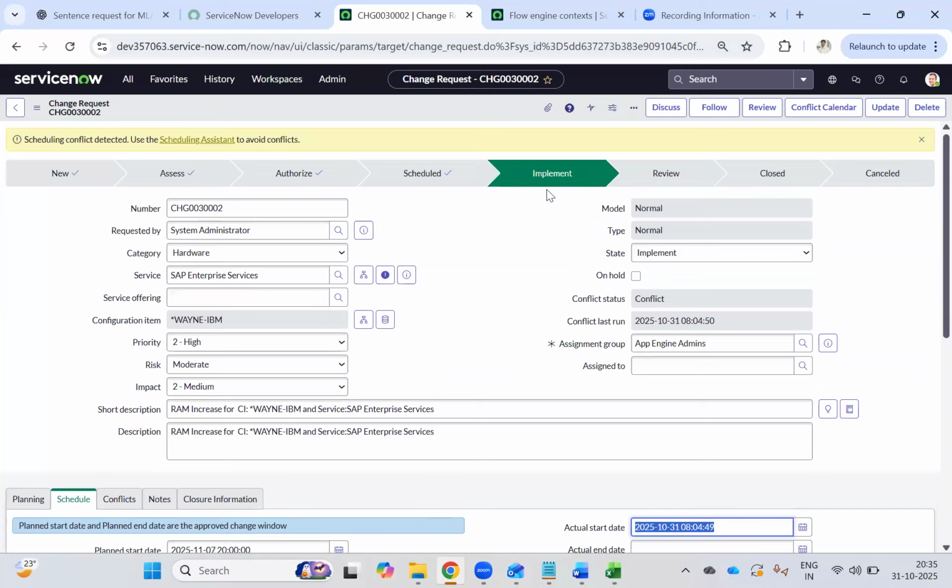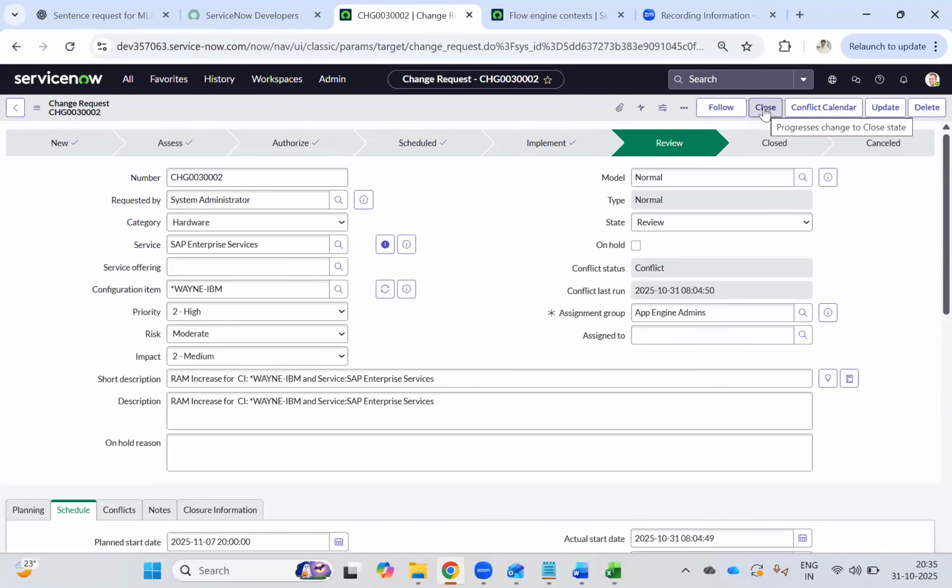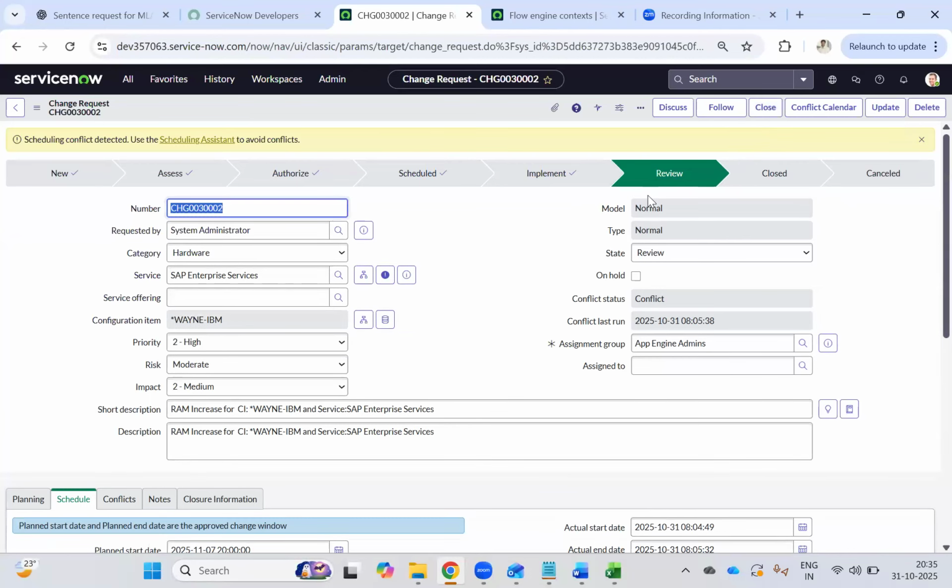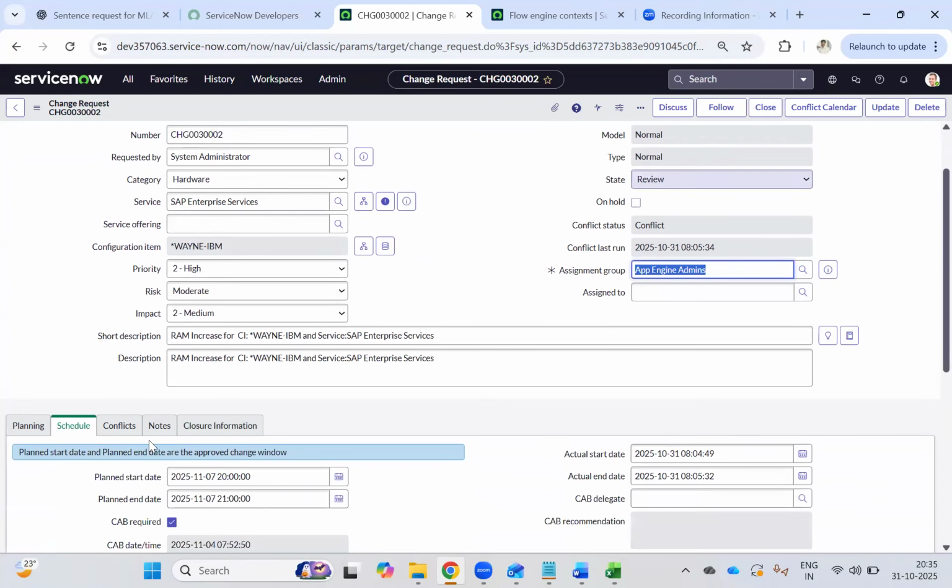Now suppose my implementation is done. So now what will I do? Implement to review, I click. This review button is only visible for the manager in most organizations. It is up to our organization whether we want it done only by the manager or anyone who is part of this group, correct? So now when you click the review button, what happens?